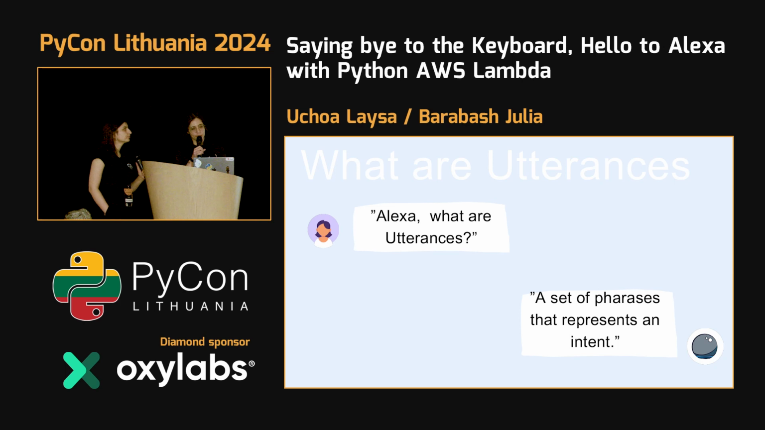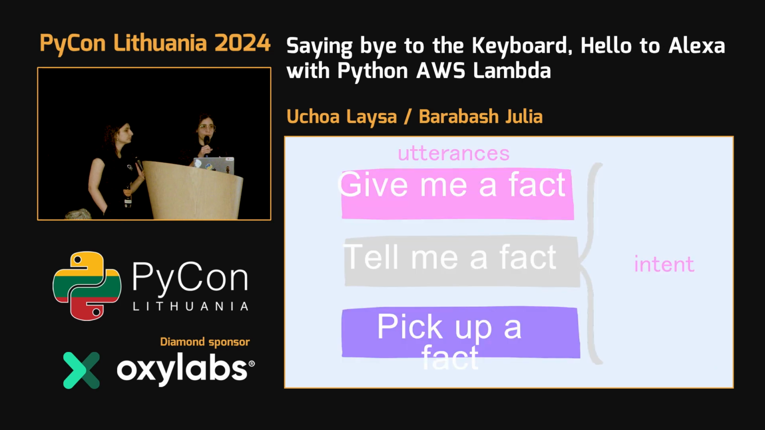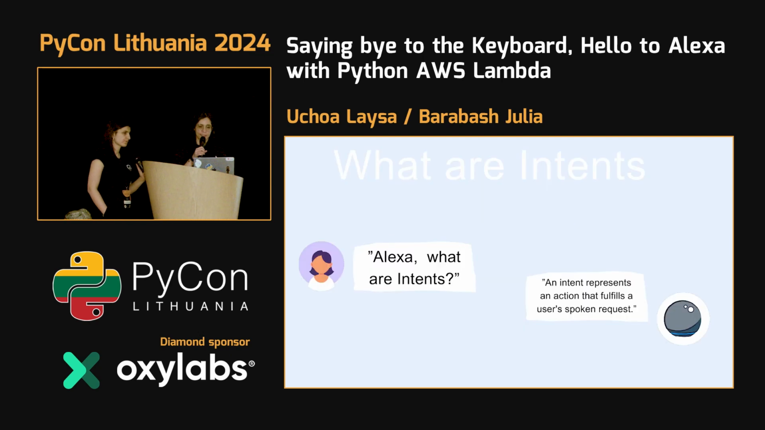So that's what utterances will be, a set of phrases that represents an intent. If you have a collection of utterances, you have to put them somewhere, and then you would create an intent. An intent is a collection of these utterances. As it's here, an intent represents an action that fulfills a user-spoken request.